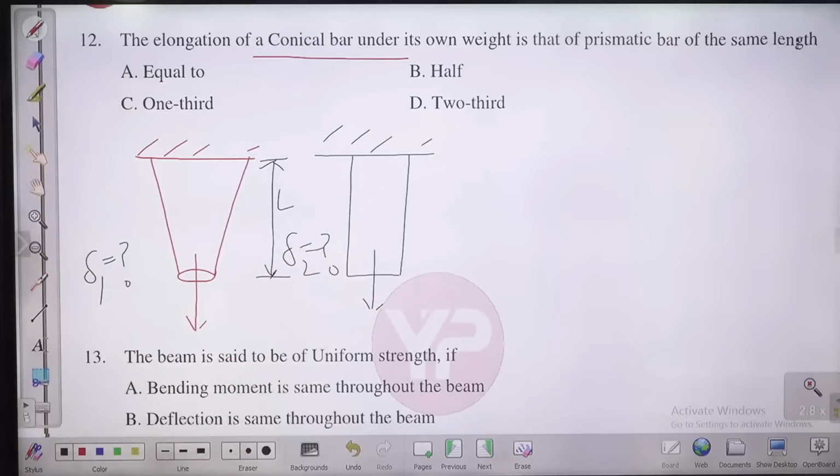Please try to answer. C. Guys, C is not actually right for this question. C is not right. Please check, it may be right also. Vikas Kumar is saying C. Others also, guys, please try to respond.